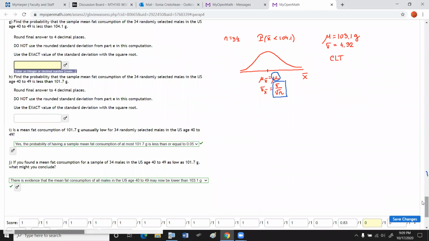And now, in order to answer this given question, what is the probability that X bar is less than 104.1? Just remember that mu is 103.1. So right here, I have 103.1. I'll take the eraser and change it to 103.1.